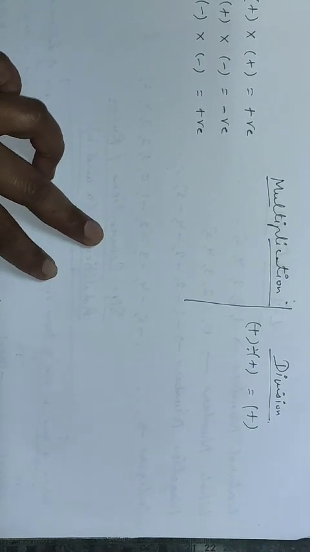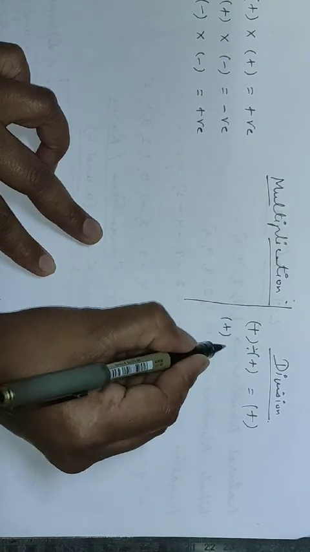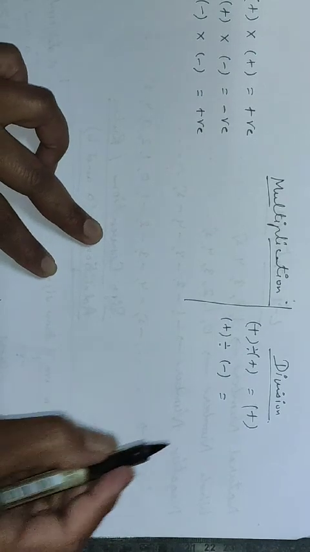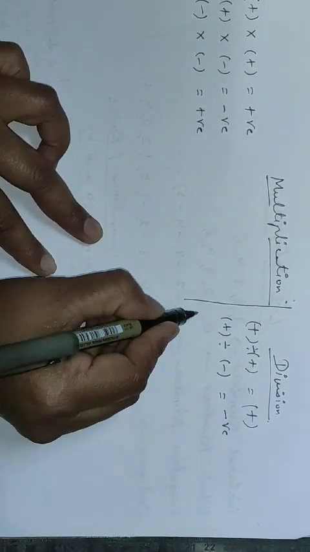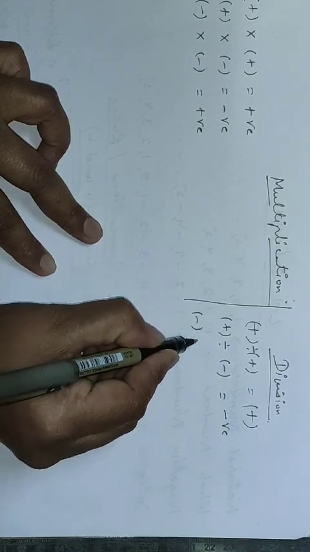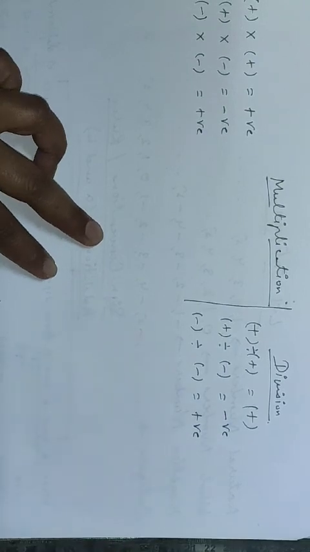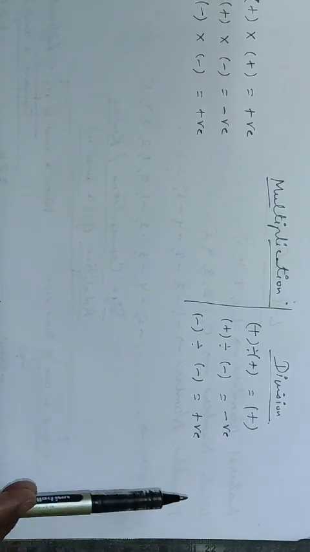Second case, when we are dividing a positive number by a negative number, then the sign of the result will be negative. Third case, when we are dividing a negative number by a negative number, sign of the quotient will be positive. So let us revise once again what are the sign conventions.